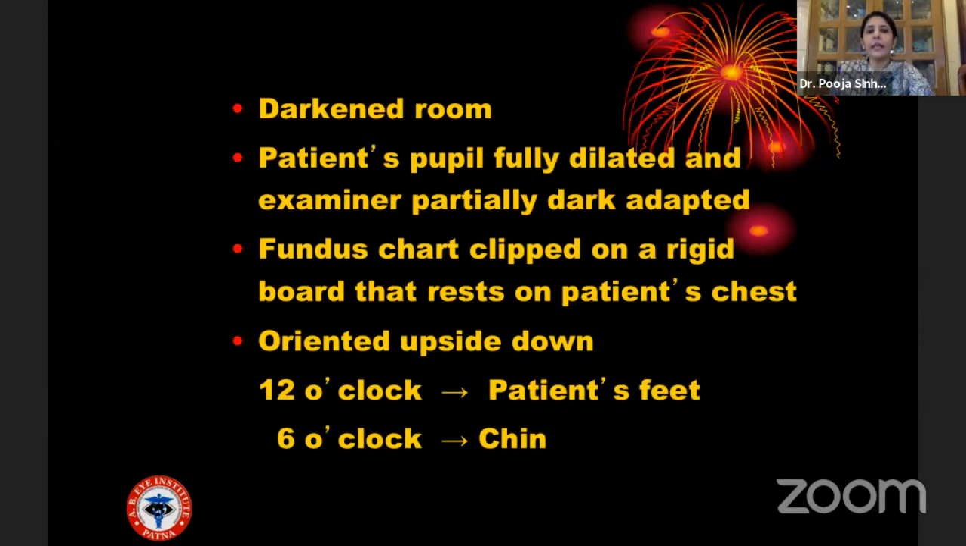Always remember that indirect ophthalmoscopy has to be done in a darkened room. The patient's pupil has to be fully dilated and the examiner is partially dark adapted. The fundus chart is clipped on a rigid board that rests on the patient's chin. It is oriented upside down so that the 12 o'clock is facing the patient's feet and the 6 o'clock is towards the chin.